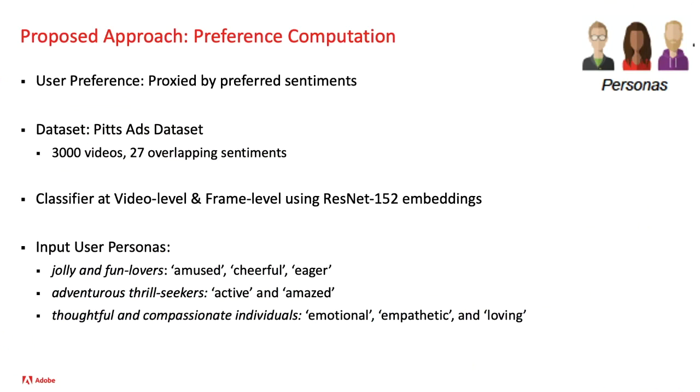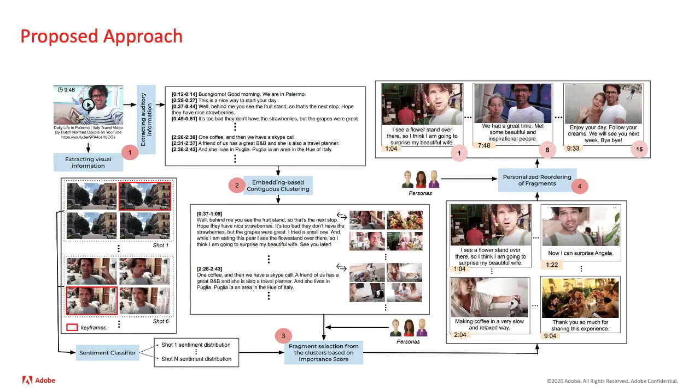Jolly and fun-loving viewers prefer content that is amusing and cheerful. Adventurous viewers prefer content that shows a lot of activity and has thrilling moments. Thoughtful and compassionate viewers prefer content that covers emotions like empathy and love. This figure provides a complete picture of our methodology.